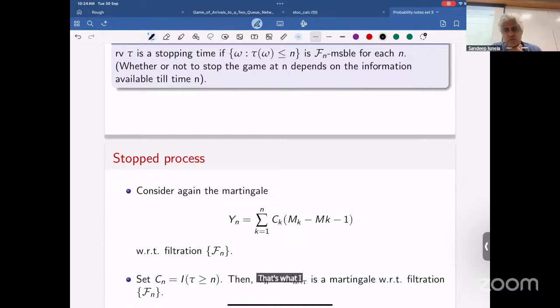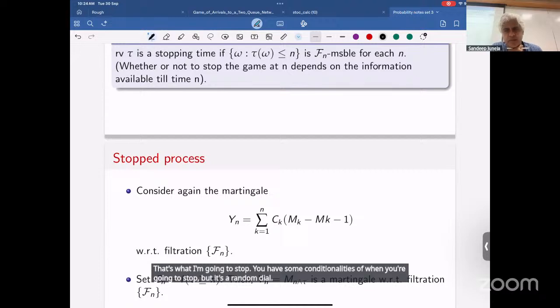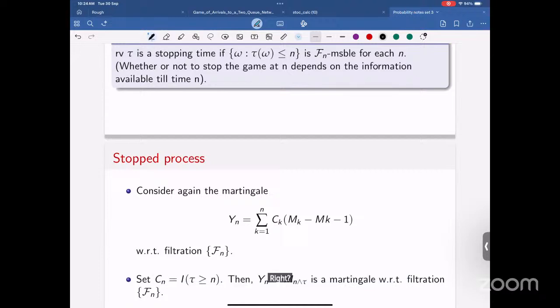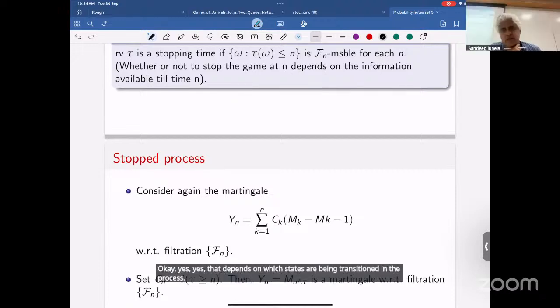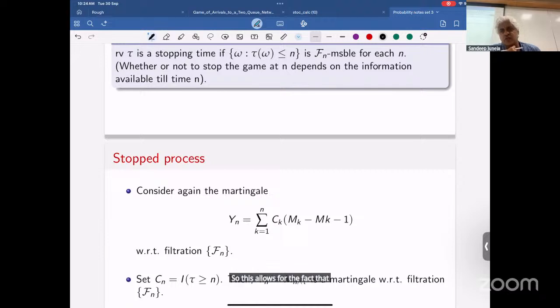That's when I'm going to stop. You have some conditionalities of when you're going to stop, but it's a random time, right? Yes. That random time depends on which states are being transitioned in the process. So this allows for the fact that if you've not reached the stopping time, then your process is still evolving.